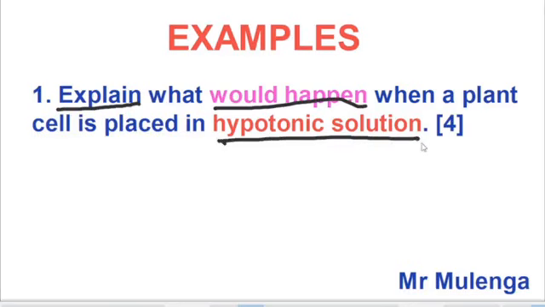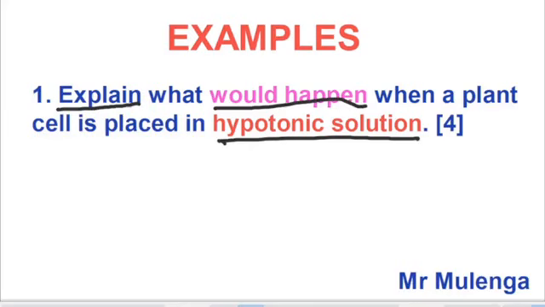Okay. So first thing, you need to state or define what hypotonic solution is. After you have done that, then you need to explain what would happen when a plant cell is placed in this hypotonic solution. So we understand that hypotonic solution is a solution that has more water potential than inside the cell.